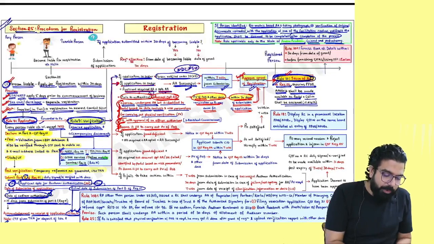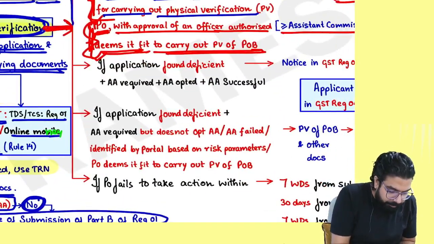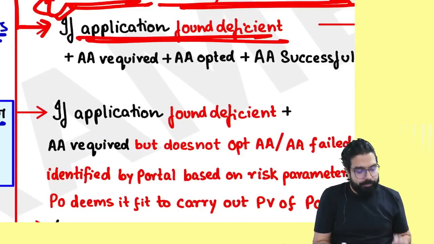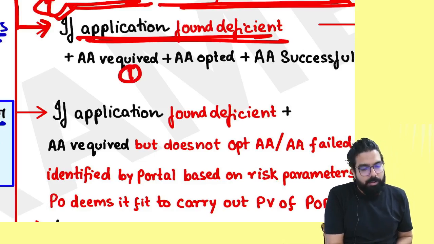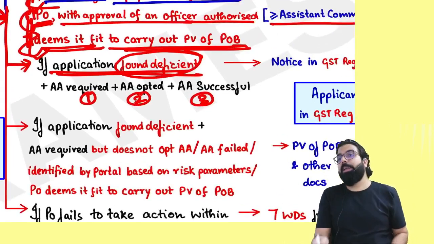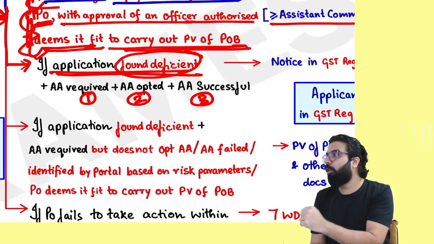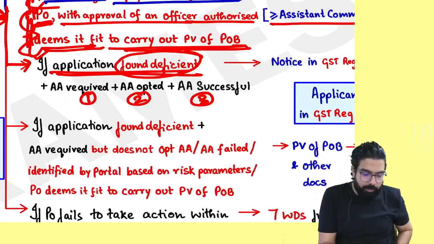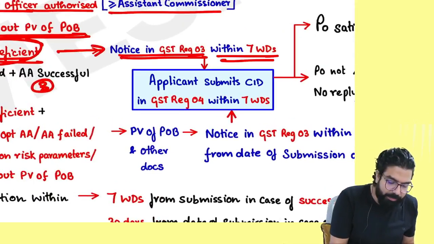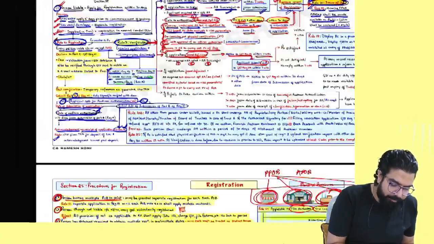Now the next case. The officer was checking. Application found deficient. Aadhaar is fine: Aadhaar required, opted, successful, everything is fine. But where is the problem? The application. It might be that the documents you gave need to be replaced. He wants new documents, say the old rental agreement you gave. Then first he will give a notice in GST RC 03 within how many days? 7 working days. You have to give clarification. CID. CID means what?